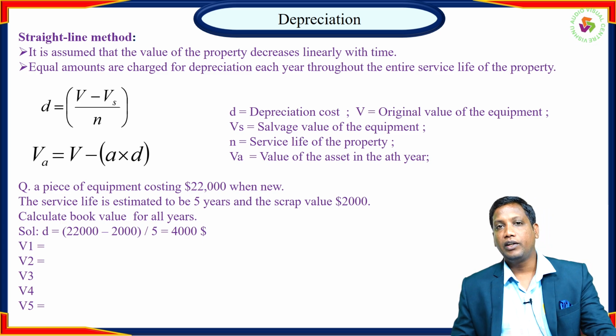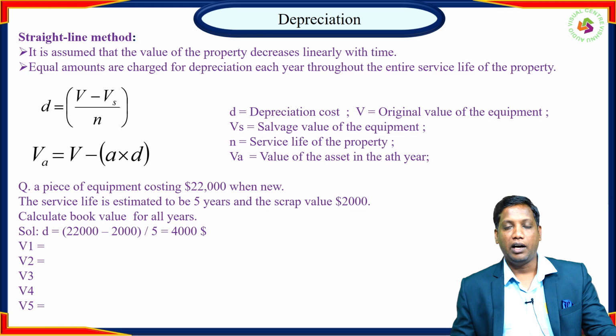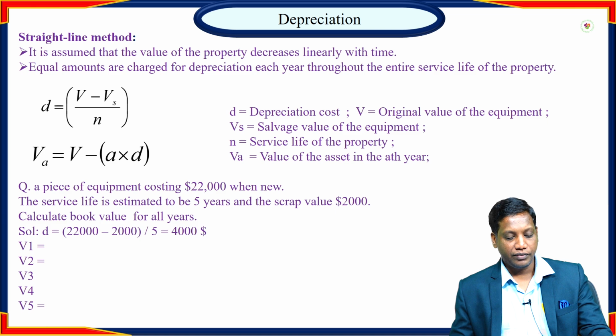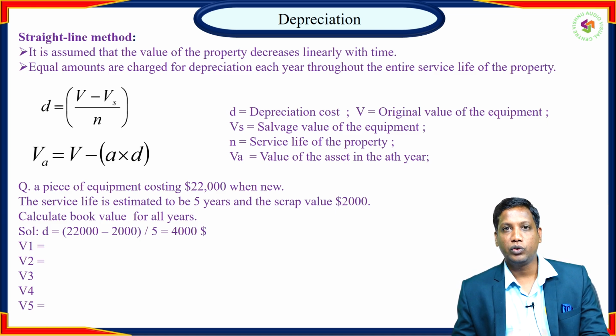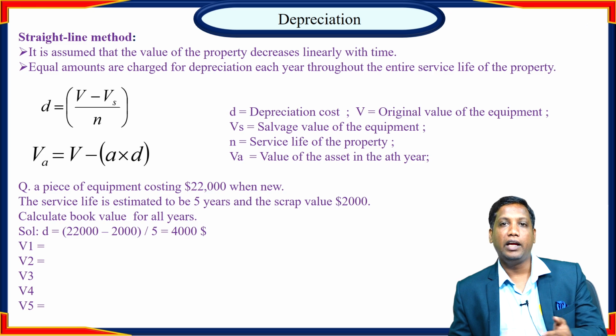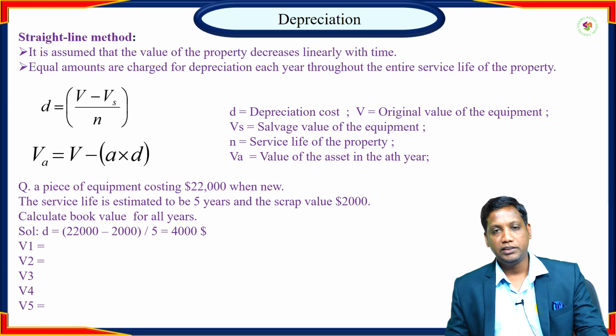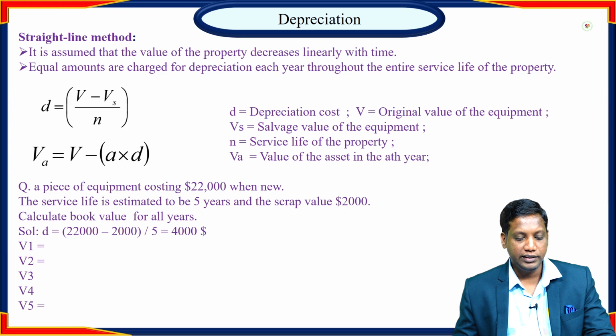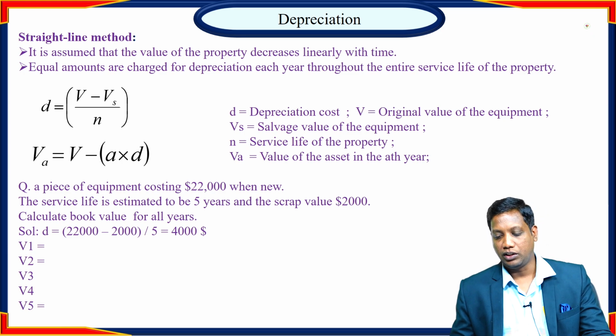Then the asset value, or book value, at the end of the first year, second year, third year, fourth year, is the value of asset equals V minus A into D. V represents the original value of the equipment, A is the year, and D is the depreciation cost.